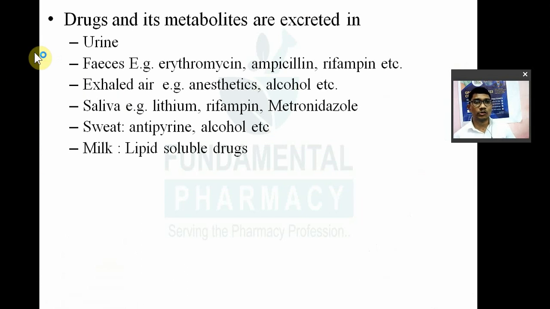As there are different routes for drug administration, there are certain routes of elimination. So most of the drugs are eliminated through urine. Most of the drugs are eliminated in the urine. Mostly weakly acidic and weakly basic drugs are removed in the urine, either in the form of unchanged drug.